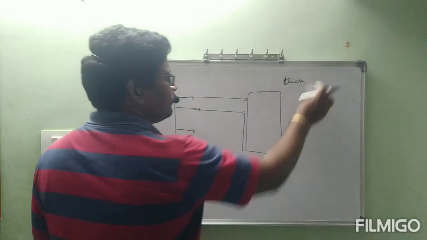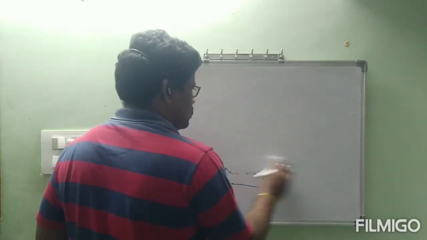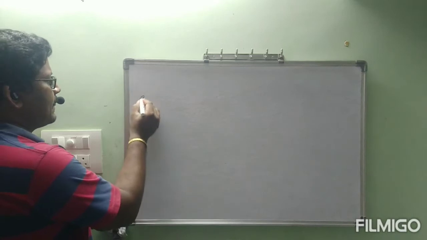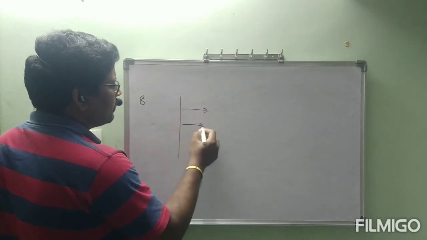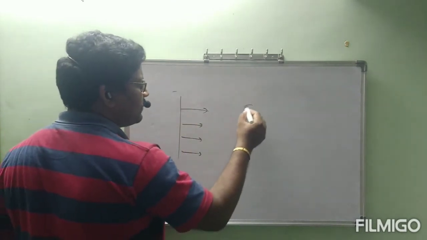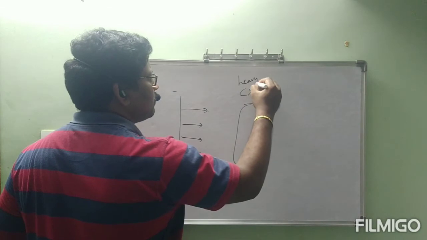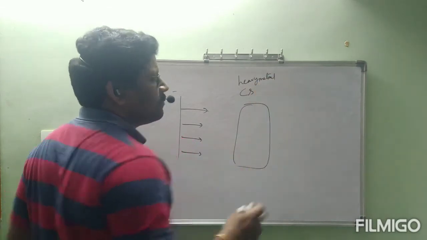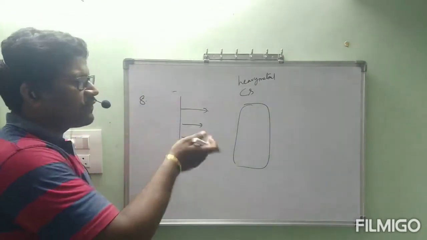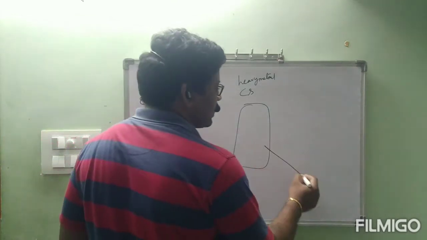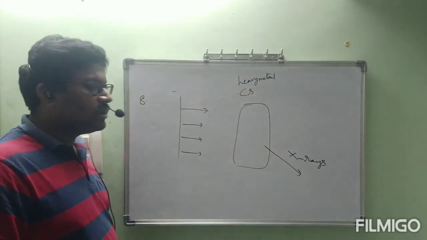Okay, next, the 8th one. Previously thick metal only, now the 8th one. In the path of cathode rays, if you keep heavy metal like cesium, heavy metal means more number of electrons must be there. Okay, this is heavy metal. In the path of cathode rays, if you keep heavy metal, X-rays will be generated from that heavy metal.